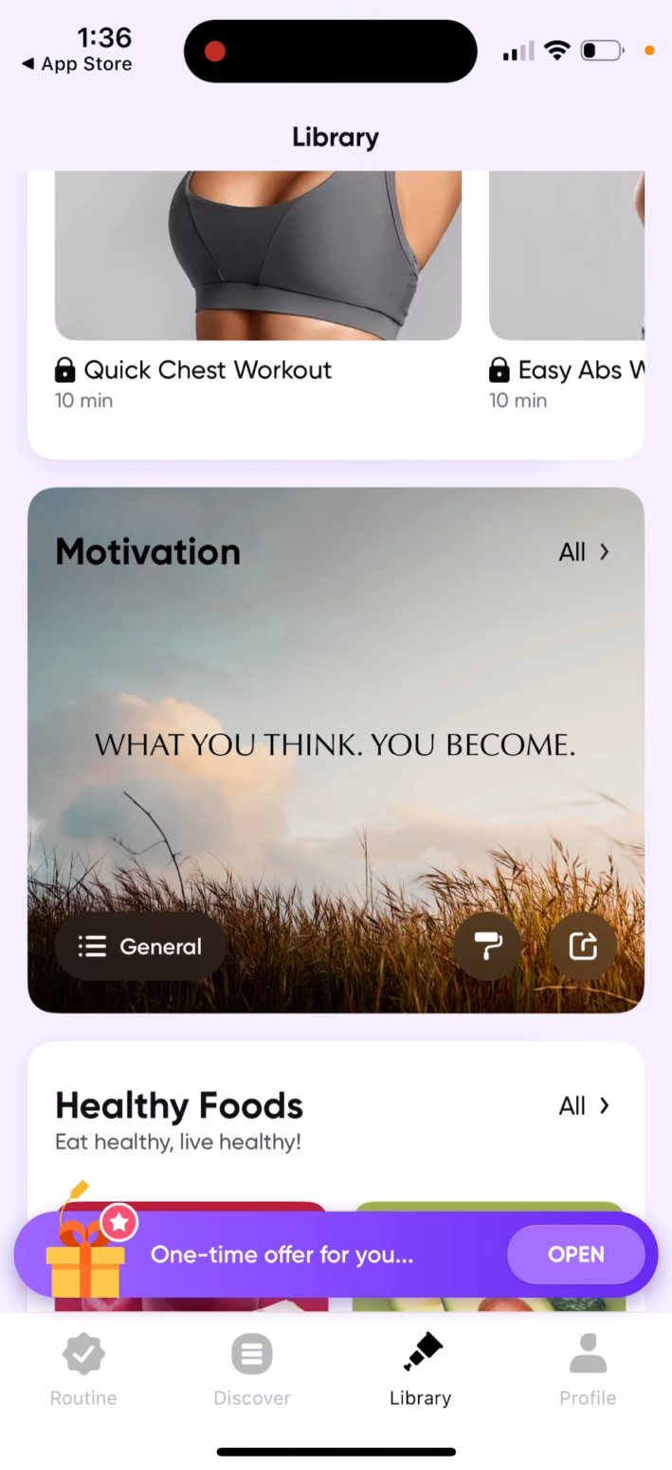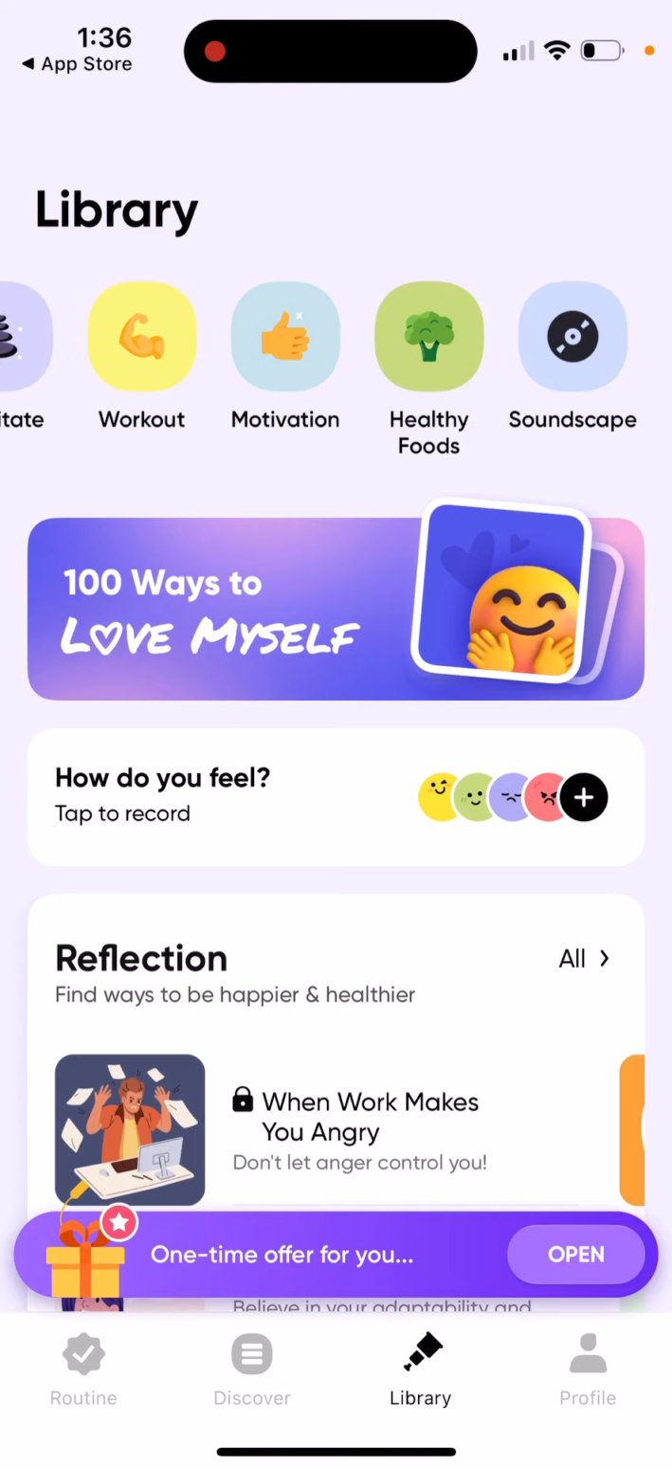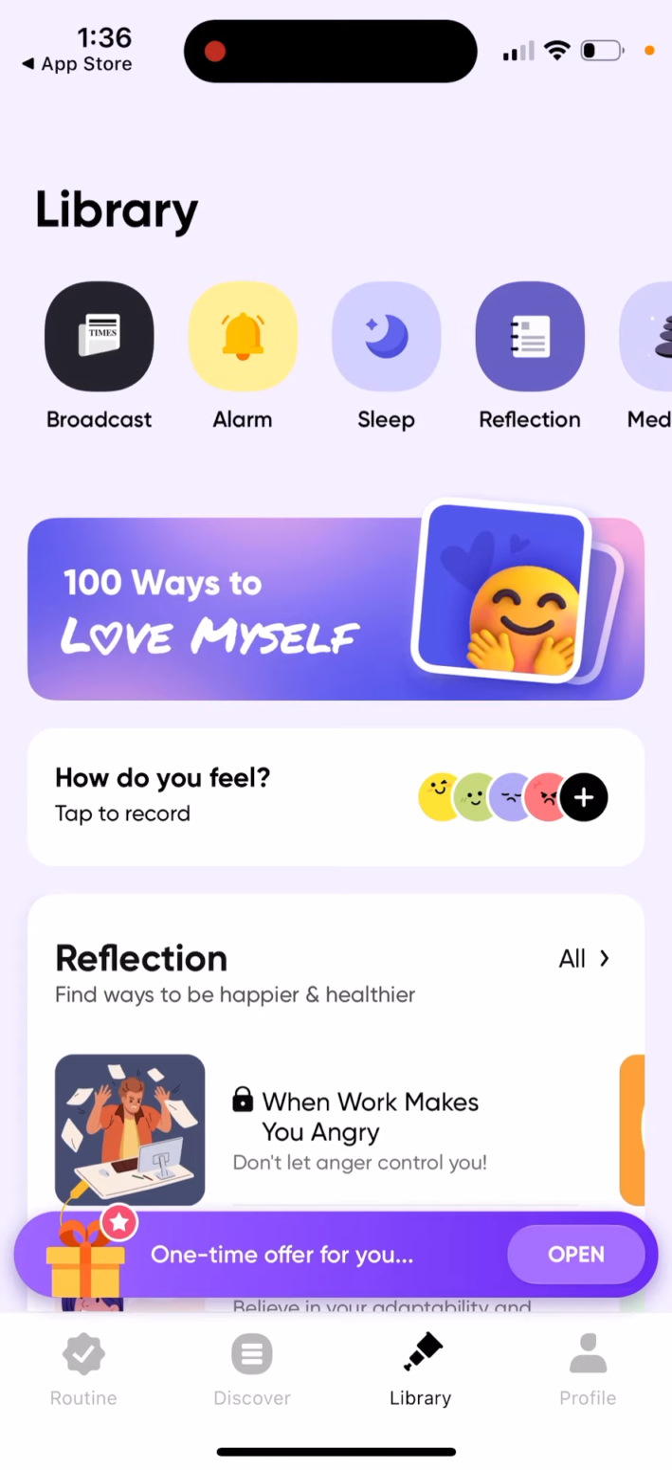So yeah, again, the library is pretty good. So that's what it is. Hope this overview was helpful.